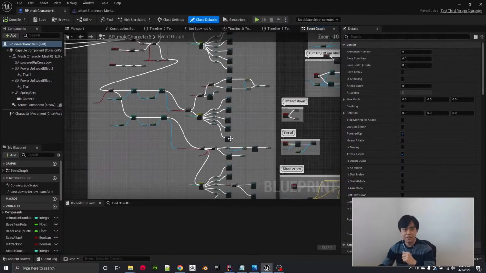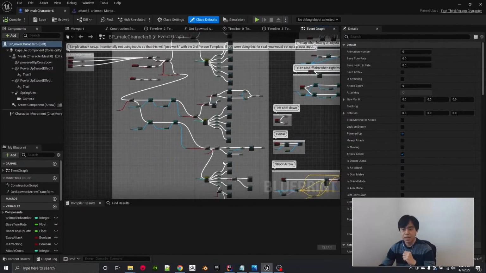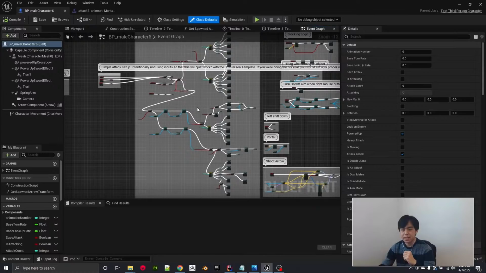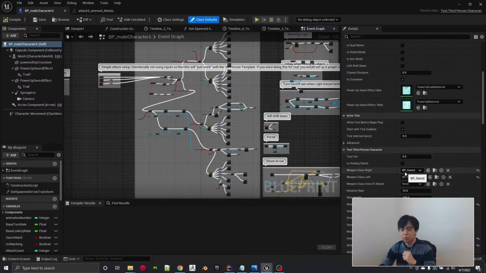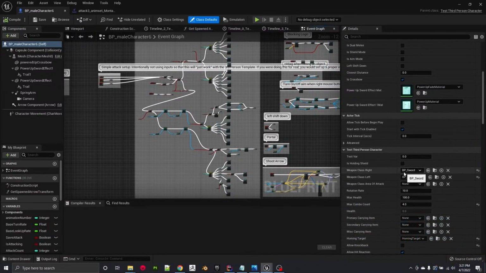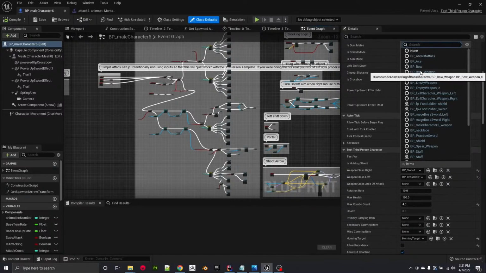So that's the gist of my main character blueprints. I have a C++ class that creates the weapon class, and then I create a child class called blueprint sword, and I have a number of them. The great thing about Twitter is that I can ask the community, hey, what kind of weapon should I add to the game? One of them was a bow. I haven't put out any content on bow and arrow yet, but that was a suggestion. A lot of fantasy games have a bow and arrow, so I had to add it. What else? A staff, a spear.